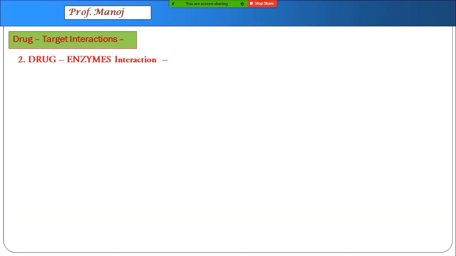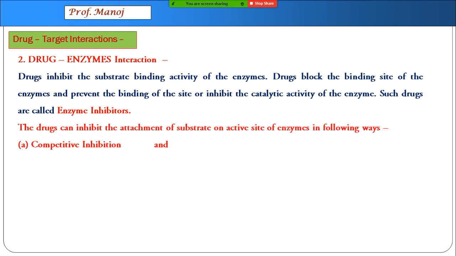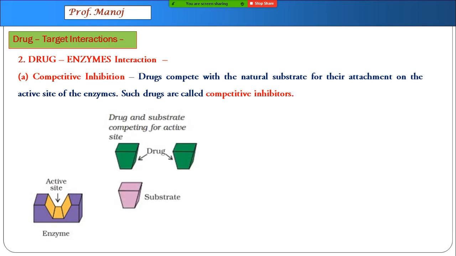So, drug enzyme interaction. What we do is called here enzyme inhibitors. For example, we have two types here called competitive inhibition and allosteric inhibition. Let us see one by one. First one, competitive inhibition. In this one, what we are going to do is something this way. This is an enzyme with an active site we saw. Two things are possible. Either a drug can go and attack or a substrate can attack.